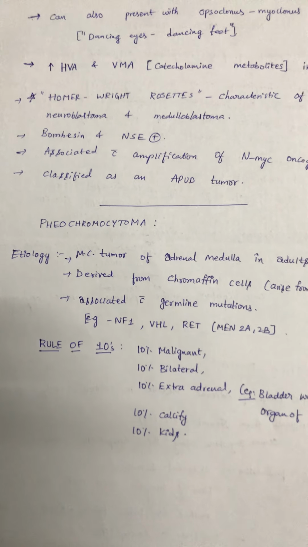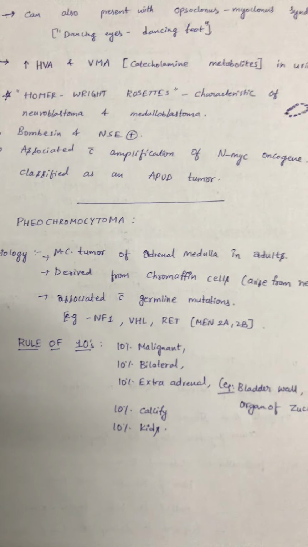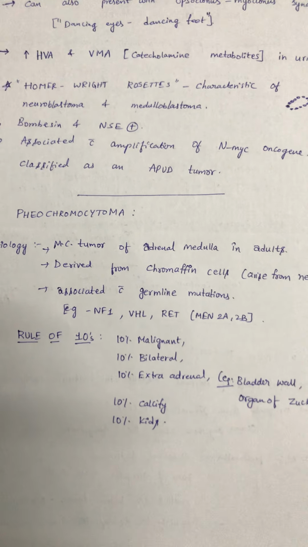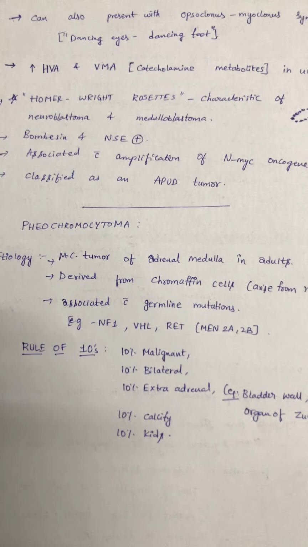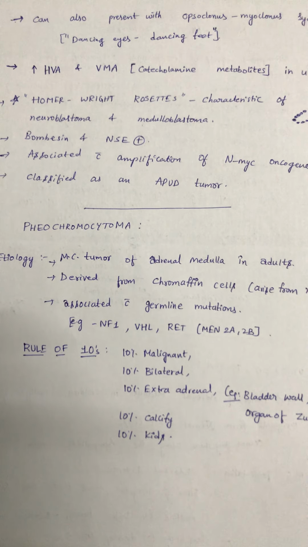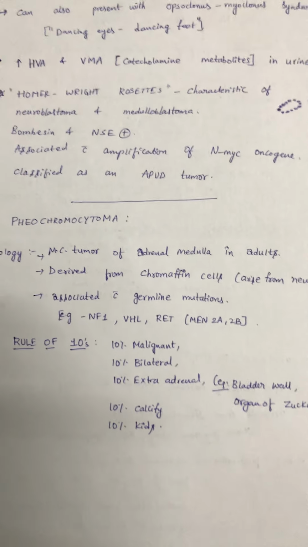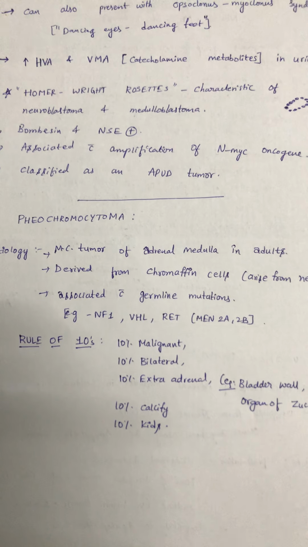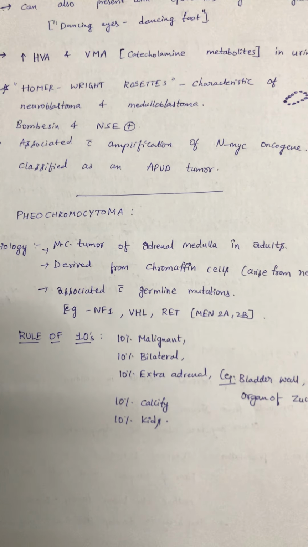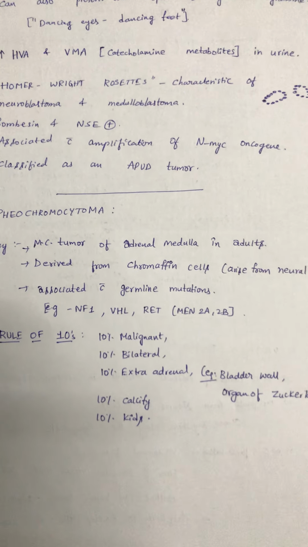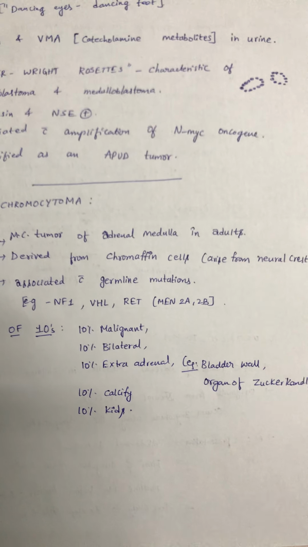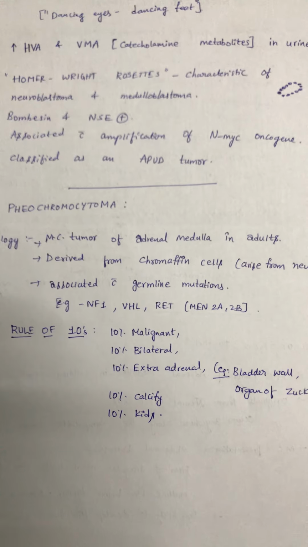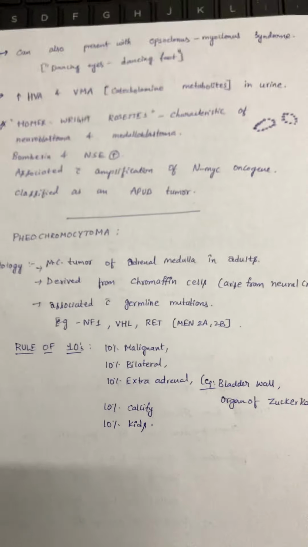Next tumor is pheochromocytoma. Etiology: it is the most common tumor of the adrenal medulla in adults. It is derived from chromaffin cells and arises from the neural crest. It is associated with germline mutations, for example neurofibromatosis 1, von Hippel-Lindau, and RET, that is MEN 2A and 2B. It can be remembered as the rule of tens: 10% malignant, 10% bilateral, 10% extra-adrenal, that is in the bladder wall and organ of Zuckerkandl, 10% do calcify, and 10% occur in kids.